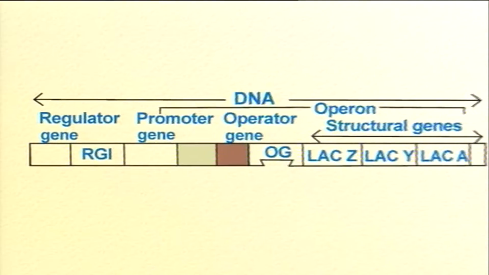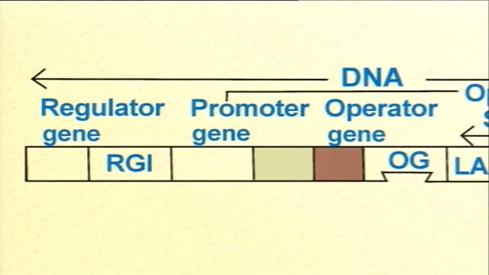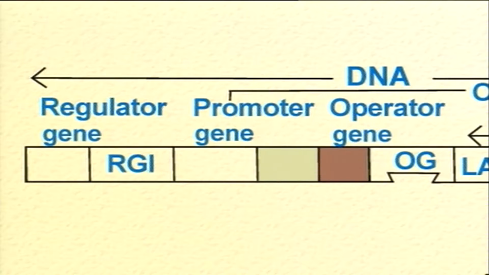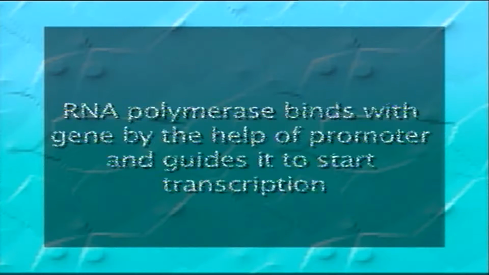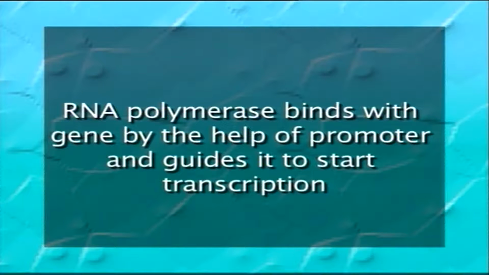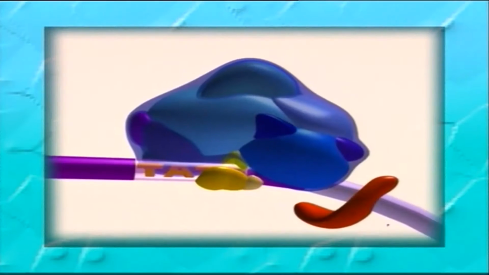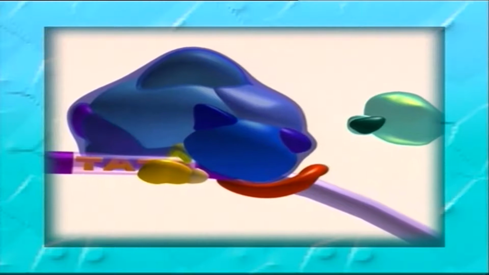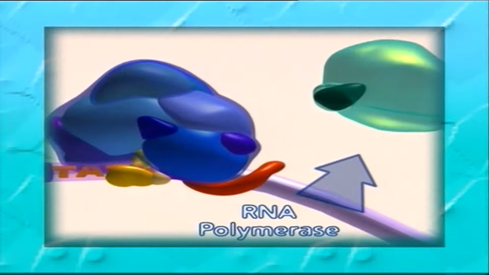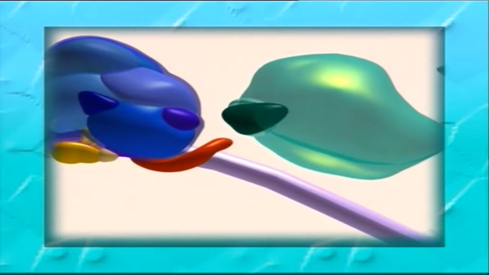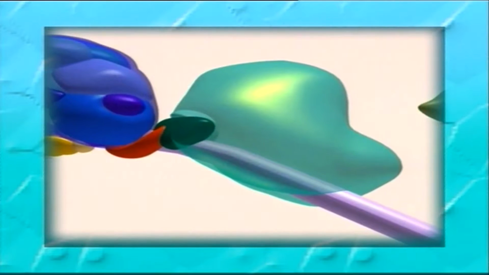What is a regulatory region? Among the number of different elements present in this region, the promoter is the most important regulatory element. RNA polymerase binds with the gene with the help of the promoter and guides it to start transcription. Now, what is a promoter? A promoter is defined as a sequence of DNA having the signal which directs the proper binding of RNA polymerase to DNA and activates it to a form which is capable of initiating the transcription.